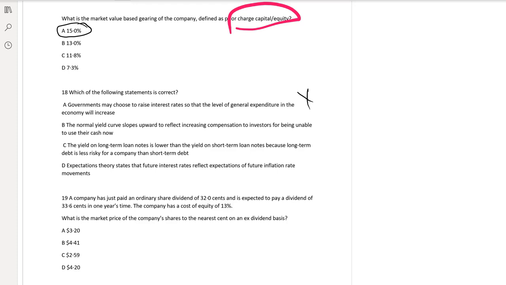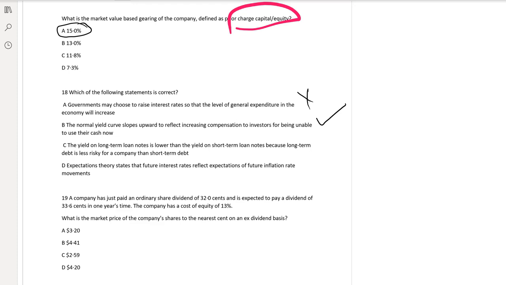Normal yield curve slopes upward to reflect increasing compensation to investors for being unable to use their cash flow. Yes, this is the liquidity preference theory. The curve is upward sloping because the longer term bondholders will demand extra return because their funds are being used for the longer term.